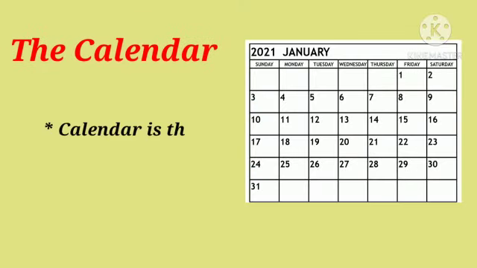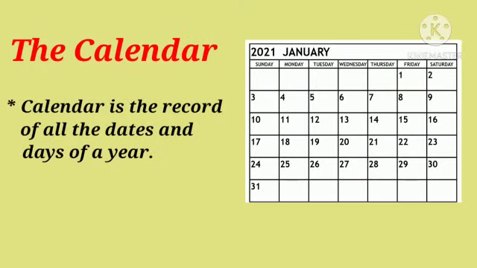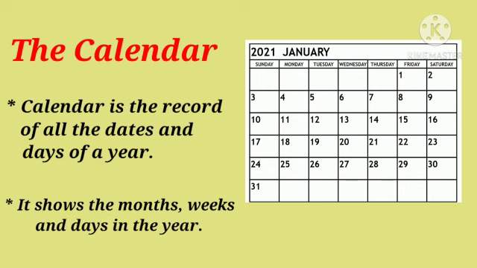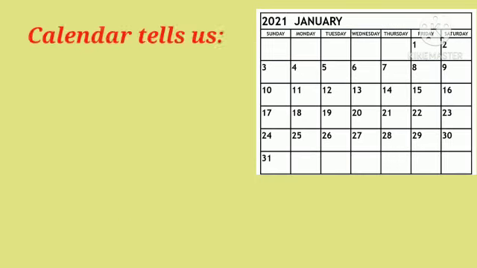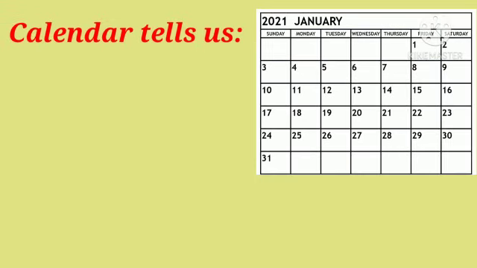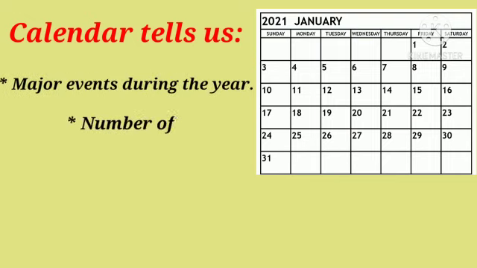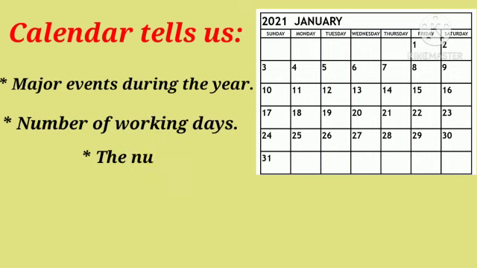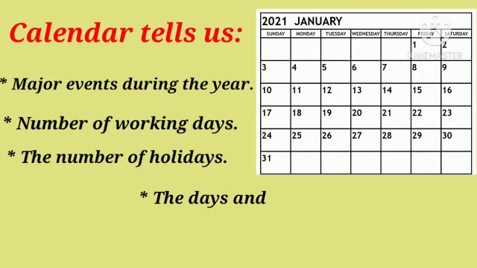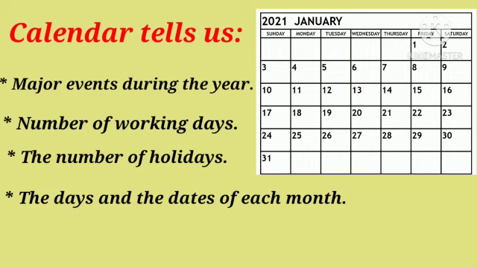The calendar. Calendar is the record of all the dates and days of a year. It shows the months, weeks and days in the year. Calendar tells us major events during the year, number of working days, the number of holidays, and the days and the dates of each month.